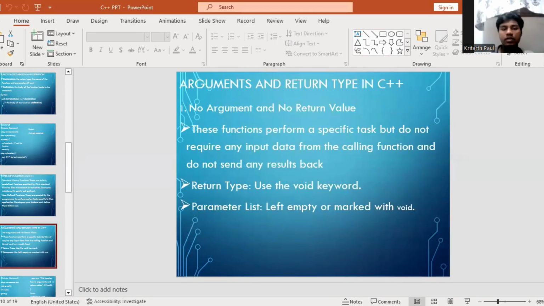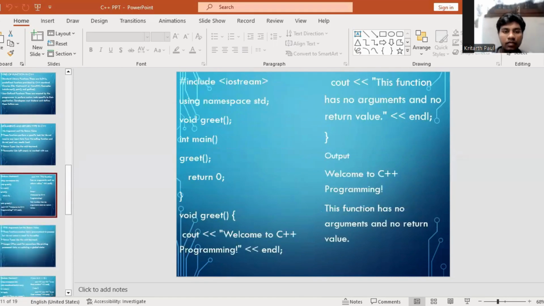Arguments and return type in C++. There are four types. First is no argument and no return value. These functions perform a specific task but do not require any input data from the calling function and do not send any results back. Return type: use the void keyword; parameter list left empty or marked with void. Here's an example: include iostream, using namespace std, void greet, int main, greet, return 0, void greet, cout Welcome to C++ programming, endl. This function has no arguments and no return value. Output: Welcome to C++ programming.